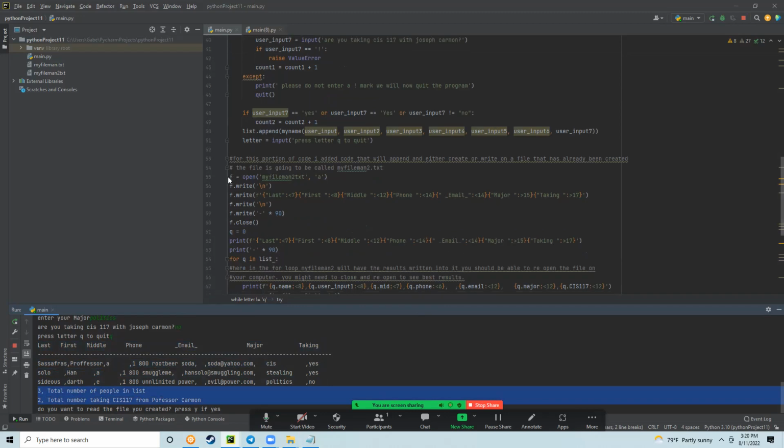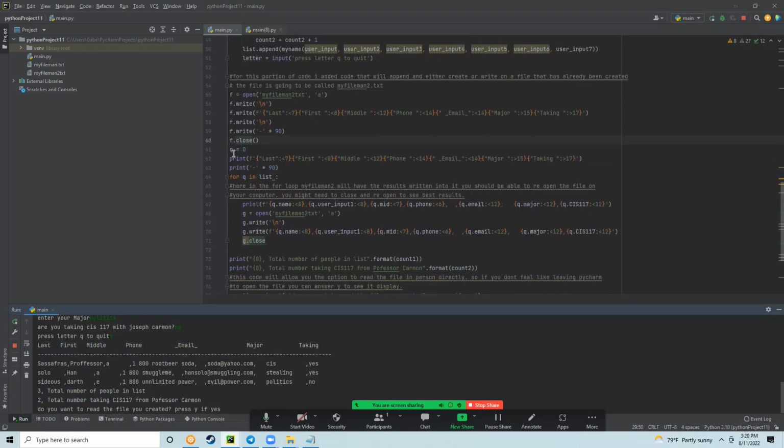I also did an F is equal to open my fileman2 text, and A for append. And once it is open, it writes a new line, so it goes down a line, so we're not just staying on the same line when we type. And then it is writing these labels that we have right here on our top bit of code. Then it goes down a line, and then it prints this, and then it closes. And then we have our counter,